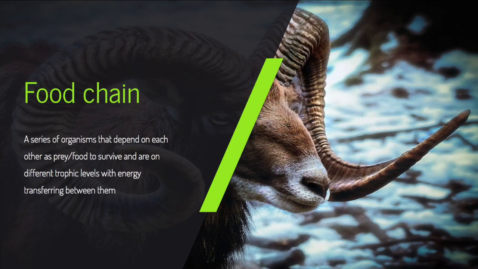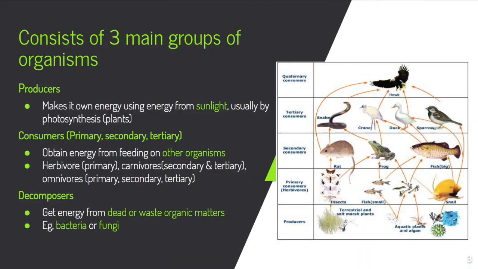A food chain is a series of organisms that depend on each other as prey or food to survive, and they are sorted into different trophic levels with energy transferring between them as one organism consumes the other. It consists of three main groups of organisms: the producers, consumers, and decomposers.